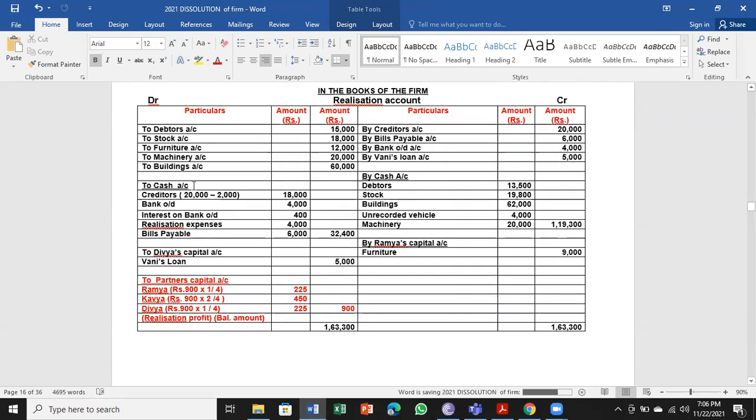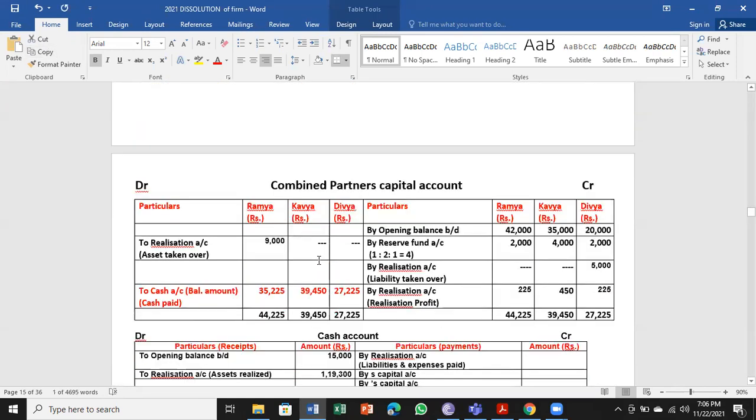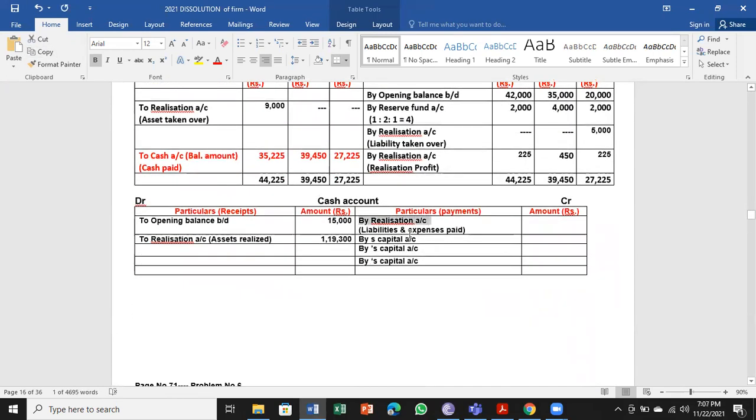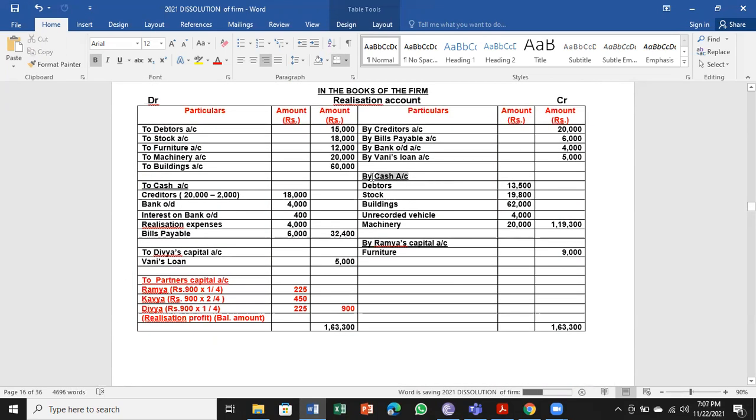One more cash entry is for liabilities and expenses paid. We have paid 3 liabilities and 1 expense, so that value we take to the opposite side by realization account, liabilities and expenses paid, amount 32,400.